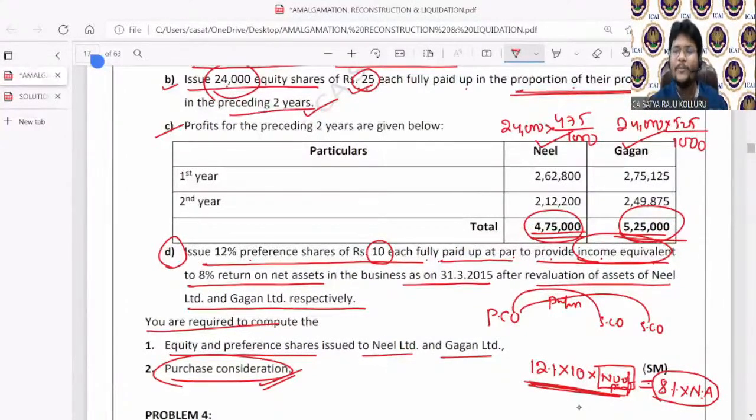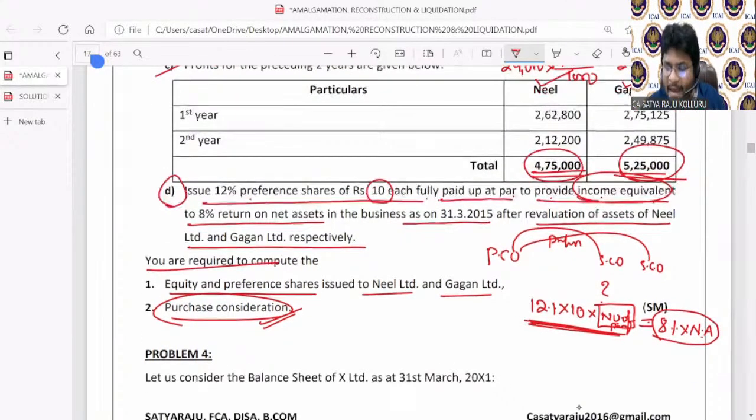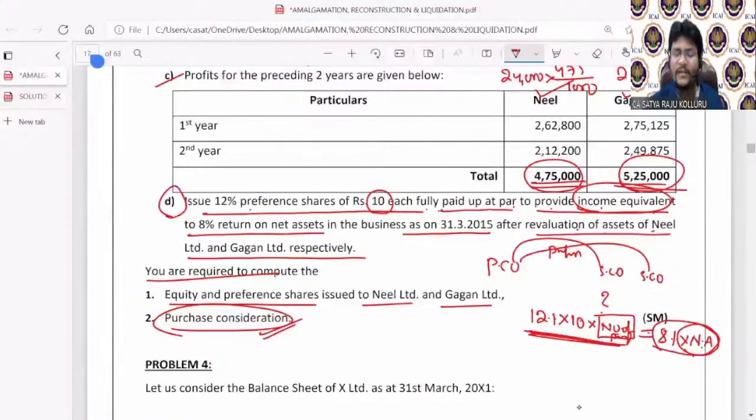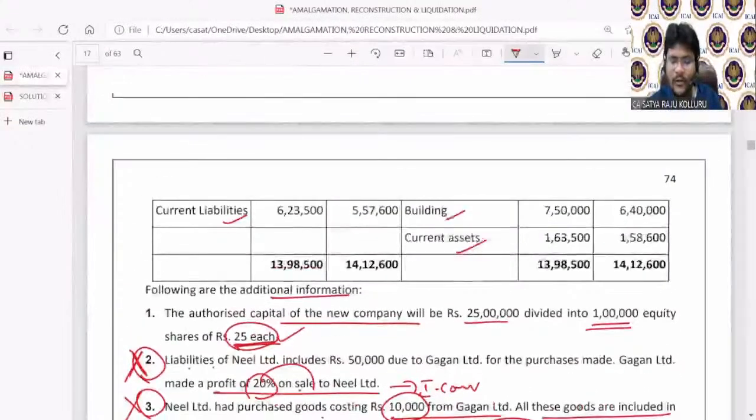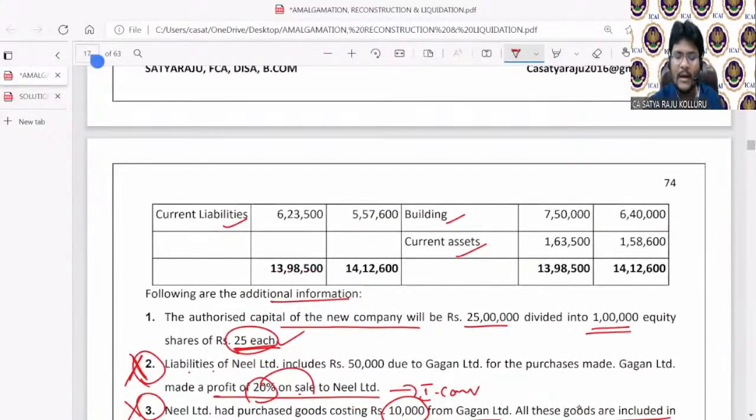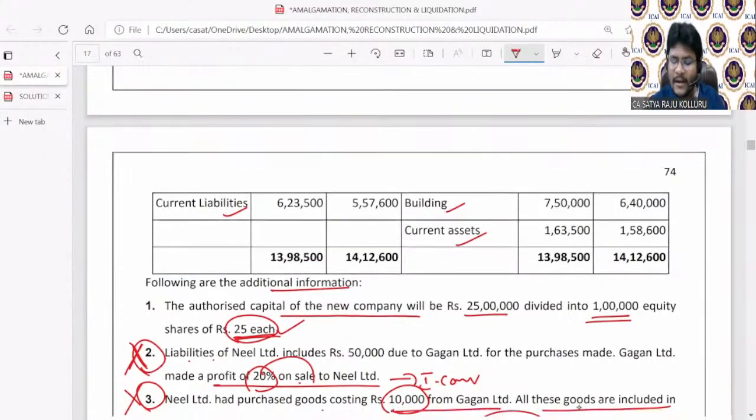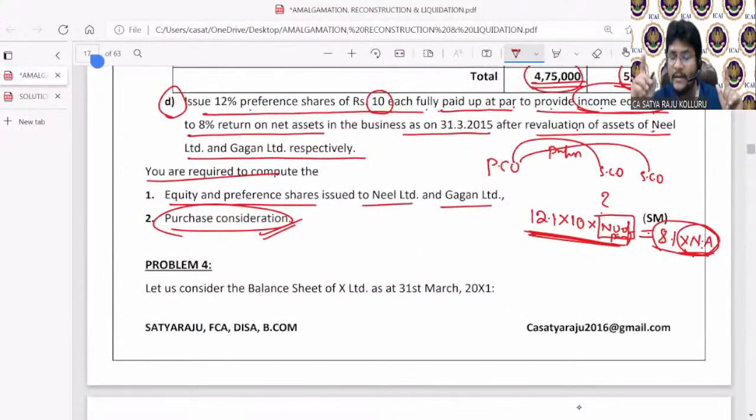That means the number of preference shares is the question mark here. Am I right? Now consider all of you, we can calculate the net assets very easily. Net assets is nothing but net asset value. How should we calculate the net assets of Neil Limited and Gagan Limited? After revaluation of assets and liabilities. Plant and machinery and building are revalued figures, but current assets and current liabilities are at book value, so you can easily get the net asset value. If you apply 8% on net assets, you will get the dividend figure. Then you can calculate the number of preference shares easily.